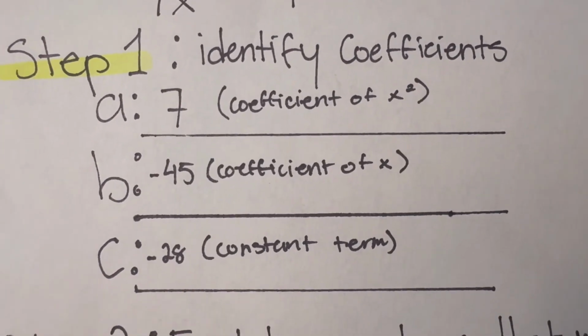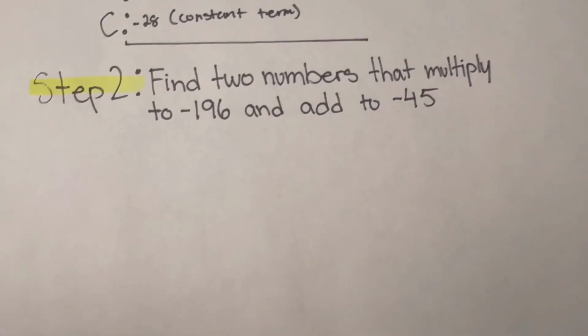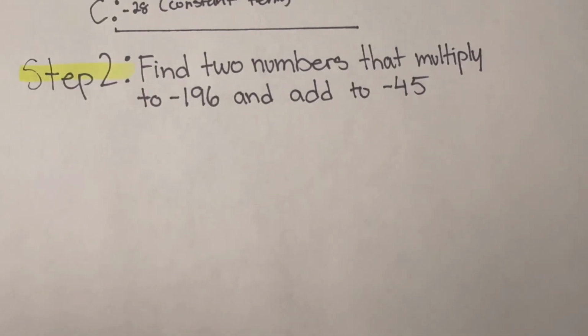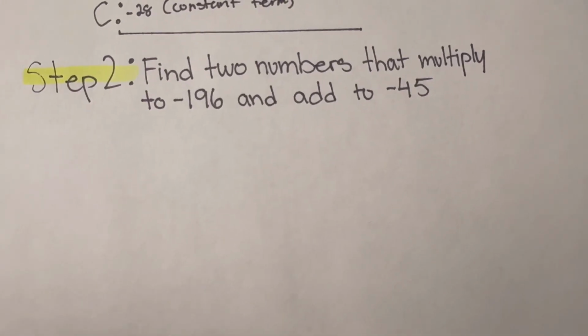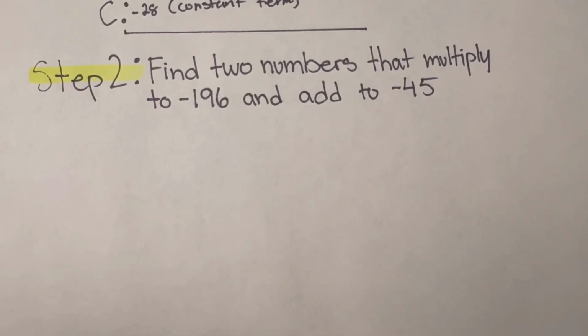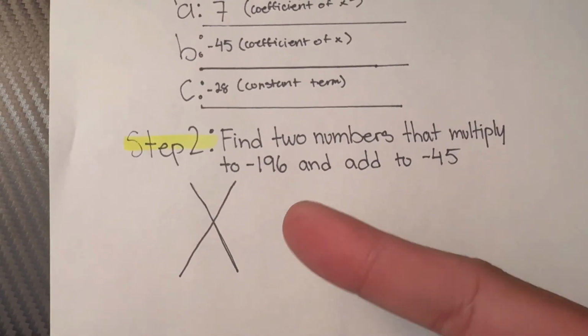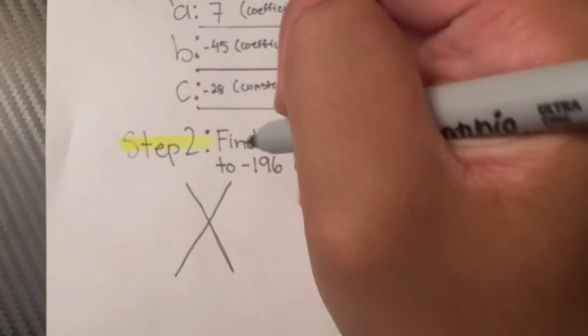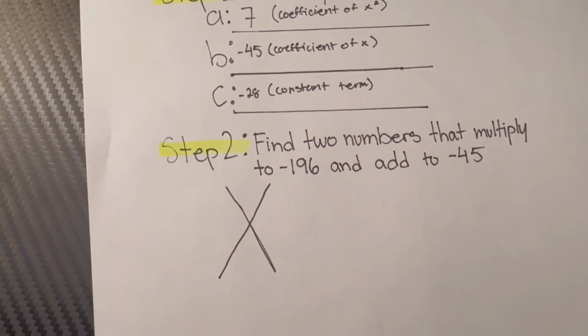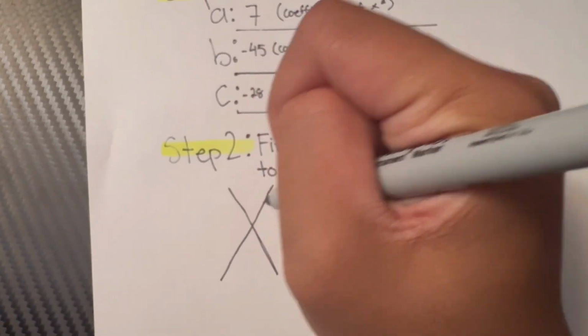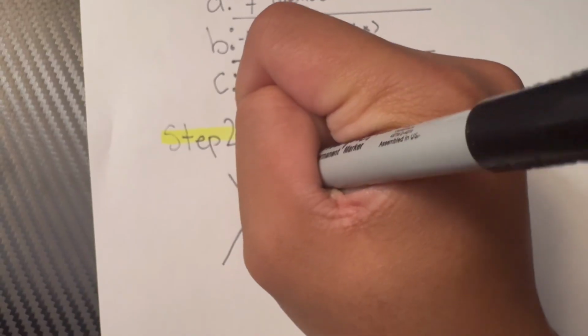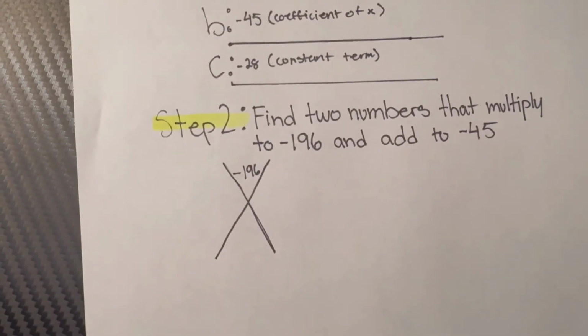The second step is to find two numbers that multiply to negative 196 and add to negative 45. You can see here I created my diamond. It's kind of tacky, but we have to plug in negative 196 and negative 45. Put negative 196 right up here, and negative 45 at the bottom.